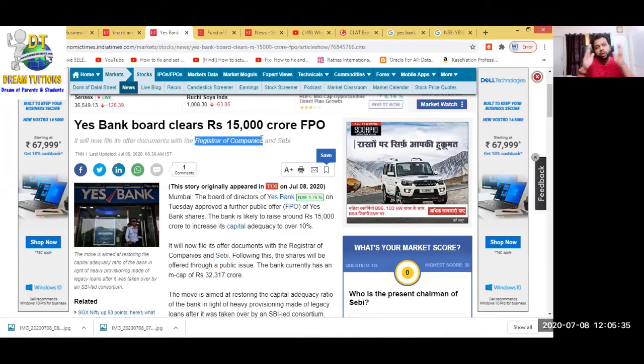These people check that. So first, the documents that you are going to give to the public for raising the money, first you have to submit the original copy to these two government authorities, and when they check and clear that everything is according to the rules and regulations, then they will allow Yes Bank to raise the money from the general public.